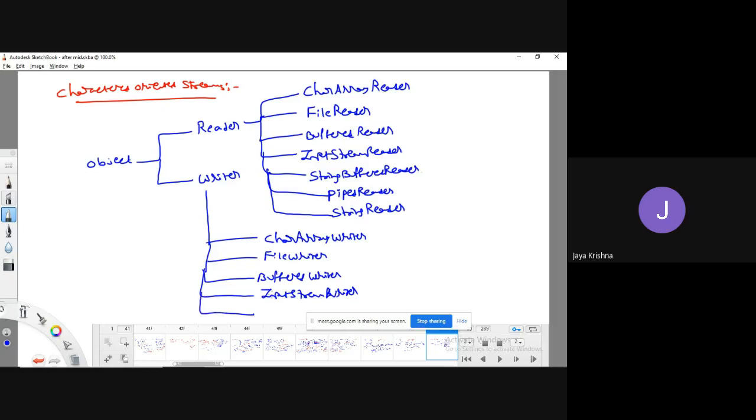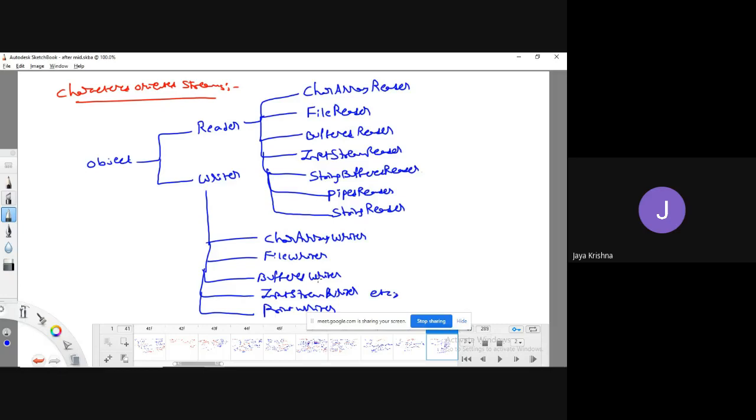Input stream writer, print writer, piped writer, string writer. Like this, we are having various kinds of character oriented stream classes. So whenever you want to work with characters, whenever you want to move data in the form of characters, we can use any of these classes. That also depends upon the type of requirement which you are implementing.